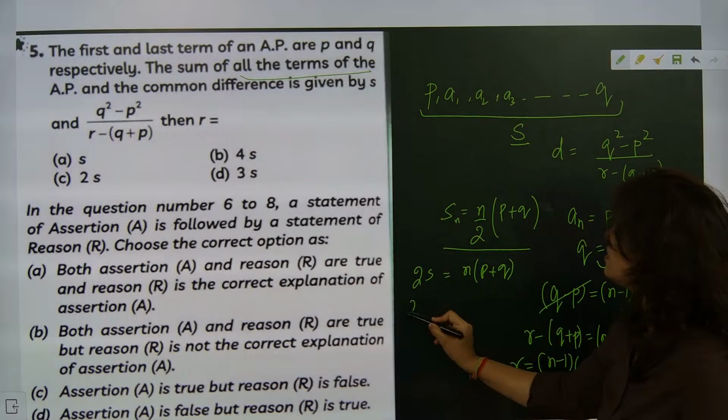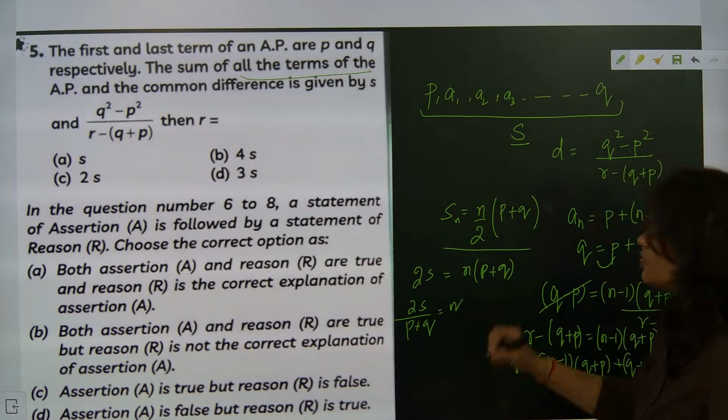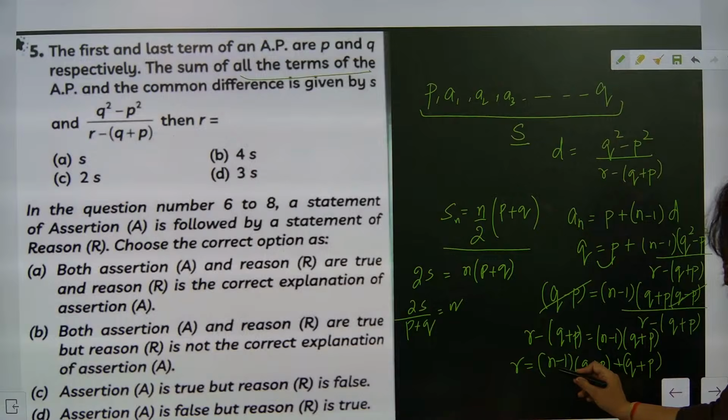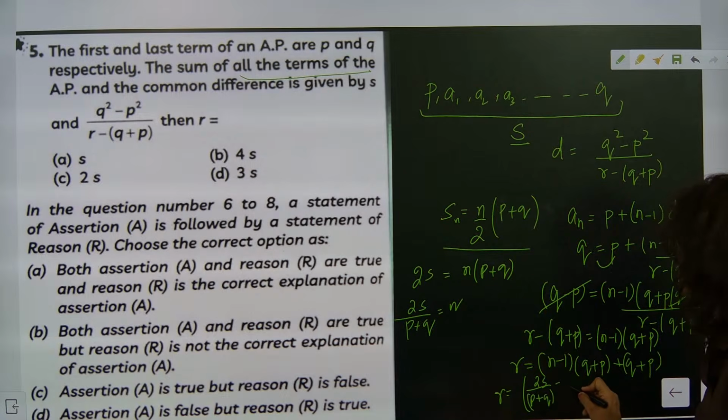So n is 2s by p plus q. Instead of this n, what we will write? r is equal to (2s by p plus q) minus 1.